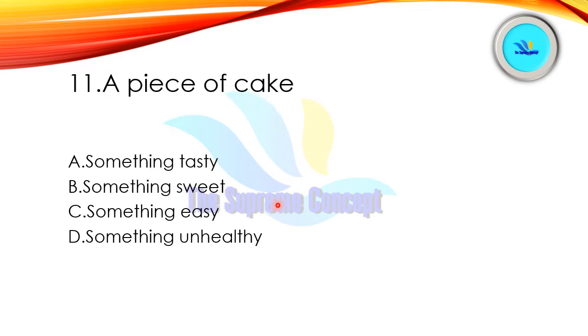Question number 11. We need to find out the meaning of this idiom, a piece of cake. So mark your answer. Yes, you're right. A piece of cake means something easy. Just like eating a cake, something easy to do. We find it very easy to eat a cake, right? There is no difficulty in that.